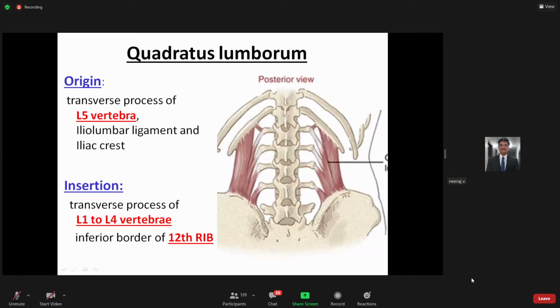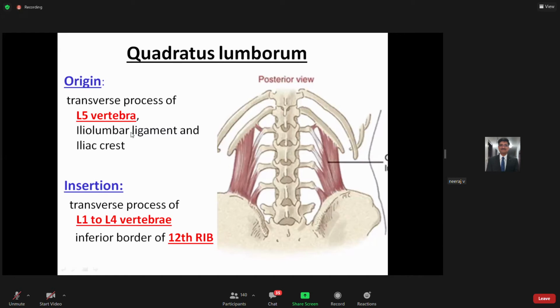So if you look at this picture, this is the quadratus lumborum muscle, which is taking its origin from the transverse processes of the lumbar vertebra, specifically from L5. In some books, it is mentioned that it takes origin from the lower 2 to 4 transverse processes, but in most humans, it takes origin only from the transverse process of L5 vertebra. But that is also correct. So basically, lower 2 to 4 transverse processes of lumbar vertebra you can mention.